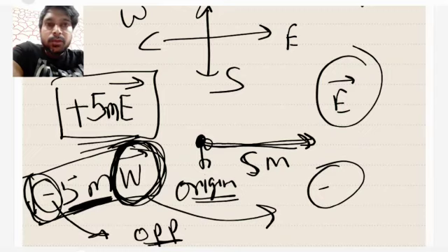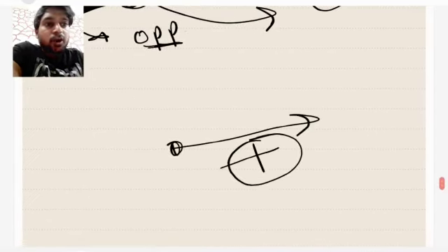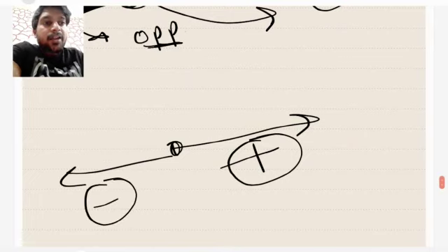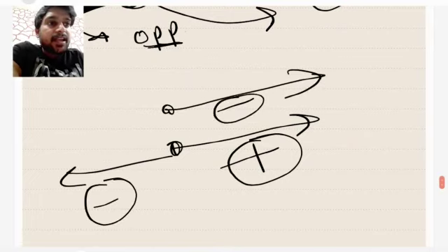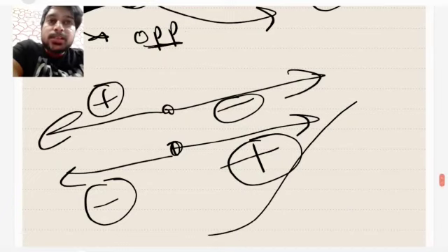So beforehand you have to decide which direction you are going to consider as positive or negative, because that is in your hand. Suppose you consider this direction as positive, then the opposite direction becomes negative, and if you consider this direction as negative, then the opposite direction will be positive. That's very simple, isn't it?